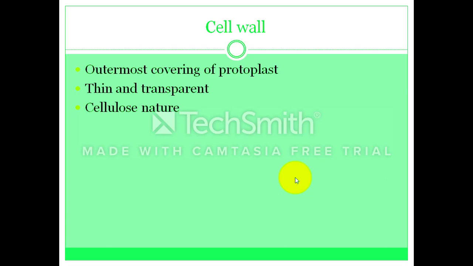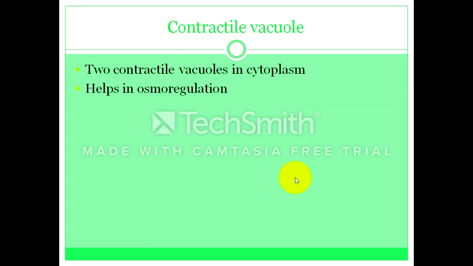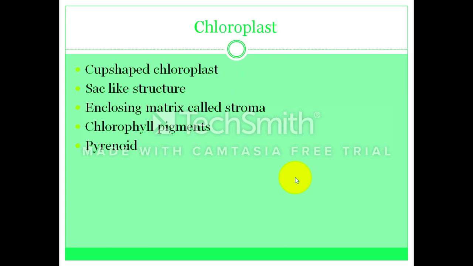First of all, we discuss the cell wall. Cell wall is the outermost covering of the protoplasm. It is a thin and transparent layer made of cellulose material. Next is the contractile vacuole. Contractile vacuoles are present at its anterior side in the cytoplasm and help in osmoregulation.